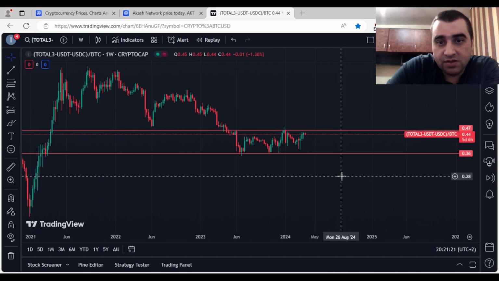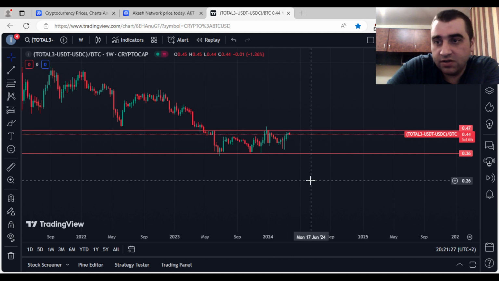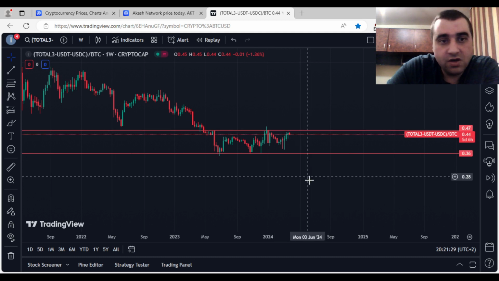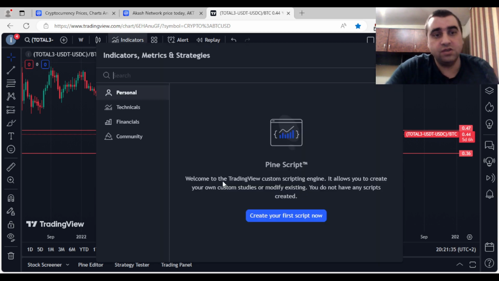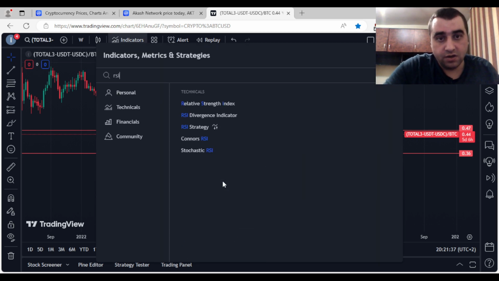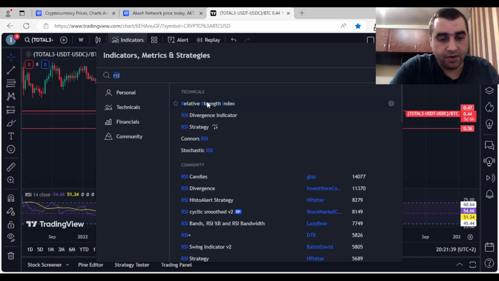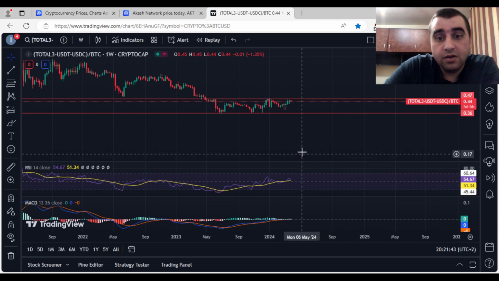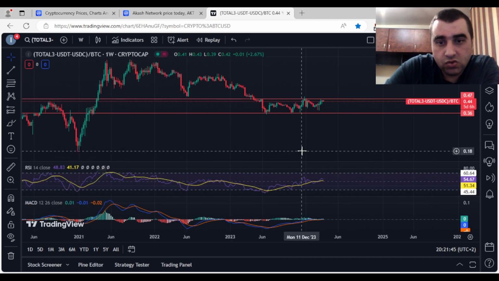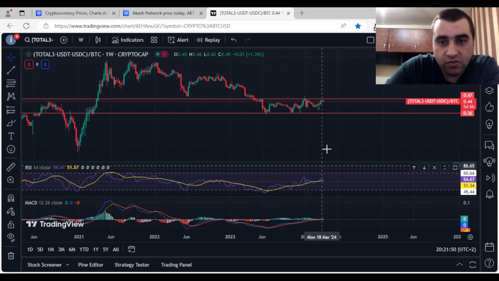And for now, it seems that this price stays on this channel that I drew a few weeks ago. On weekly, it looks a little bullish. Let's put some indicators, RSI and MACD. And those two aren't showing us too much.